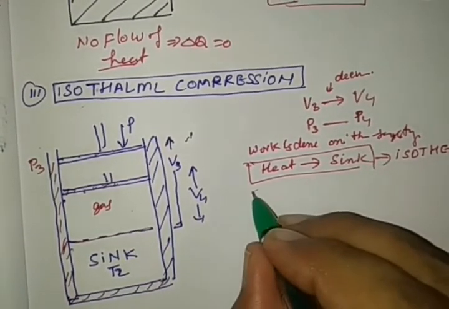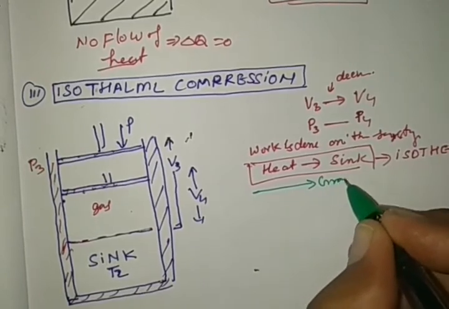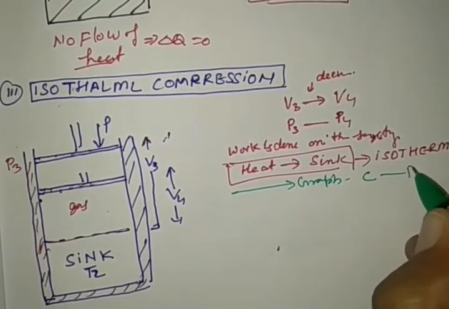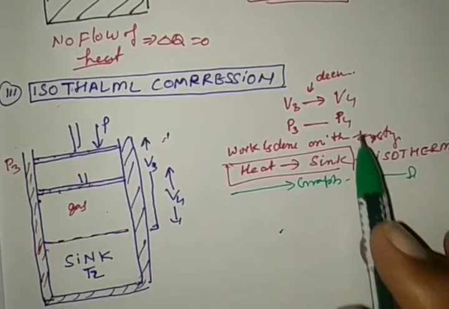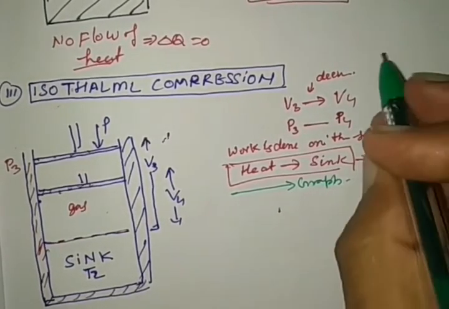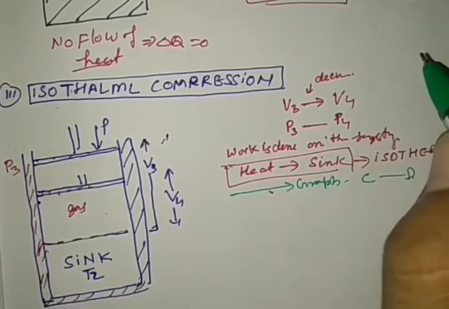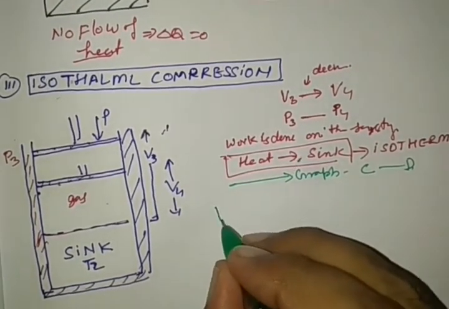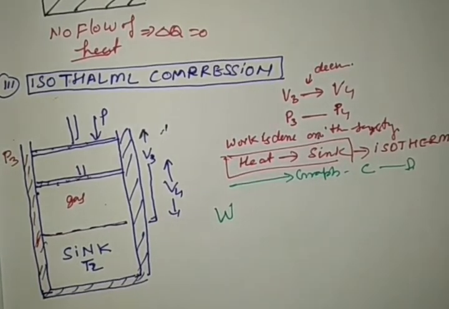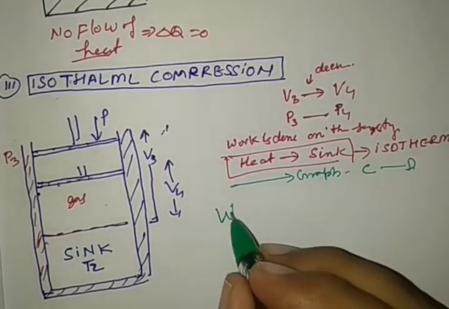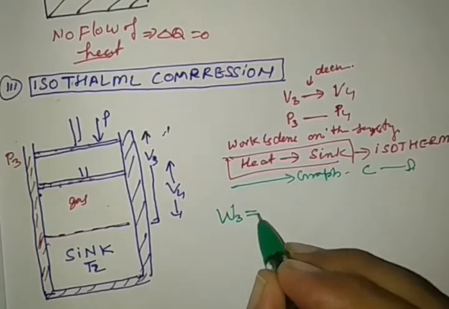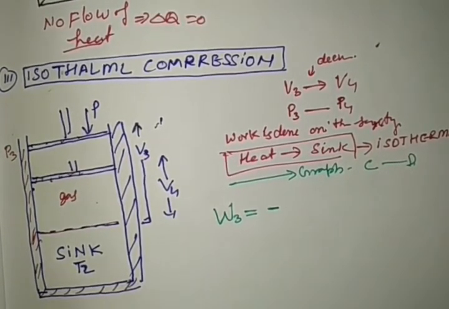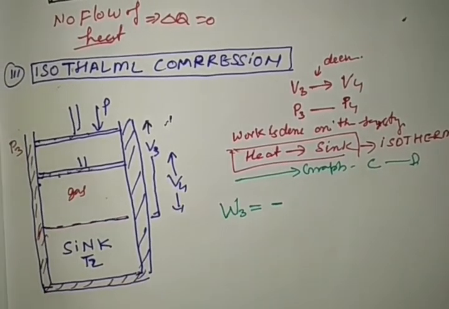The system changes in the graph from C to D point. Here the volume changes, that is, it decreases. So work is done here, but this work is done on the system. This work done, W3, we are taking in terms of negative, right? So the system's work is negative, and it is